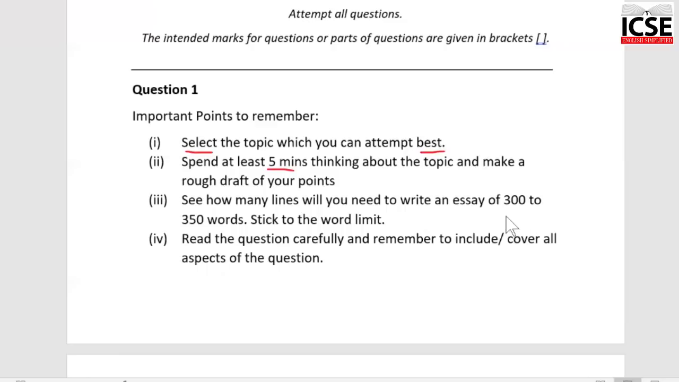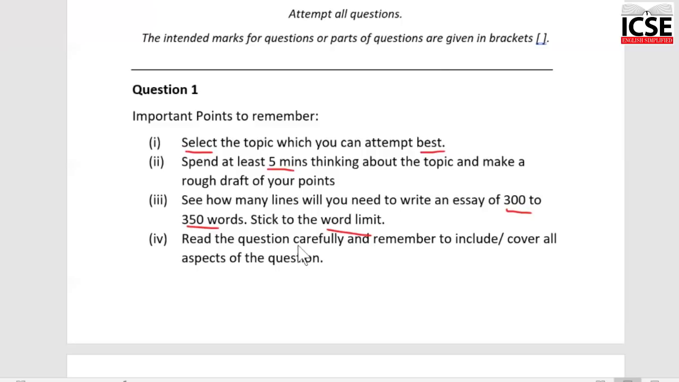Keep in mind that the essay has to be of 300 to 350 words. So look at your handwriting. Looking at your handwriting, see how many words you write in one line. Take an average of the first 3 lines. So if you write 10 words per line, at least 35 to 40 lines you need to write. Stick to the word limit. There's a penalty if the essay is too short or it is too long.